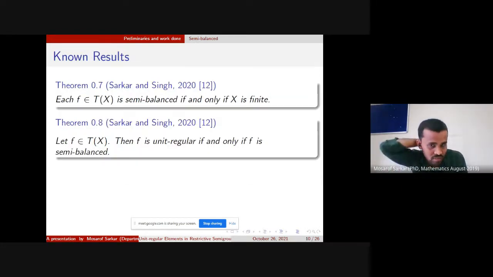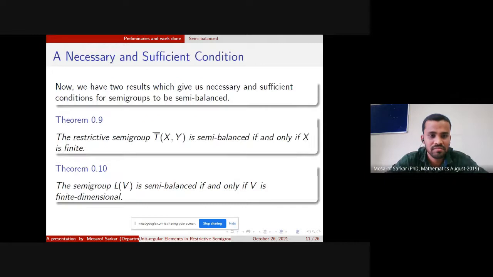In earlier work, we have proved in 2020 that a map f belonging to T_X is semi-balanced if and only if X is finite. Next, for f belonging to T_X, f is irregular if and only if f is semi-balanced. We give a necessary and sufficient condition for the two semigroups T bar XY and L_V to be semi-balanced. The restituted semigroup T bar XY is semi-balanced if and only if X is finite. The semigroup L_V is semi-balanced if and only if V is finite dimensional.